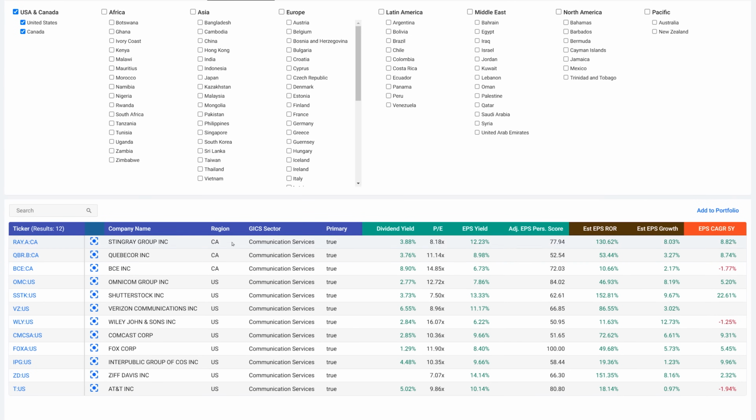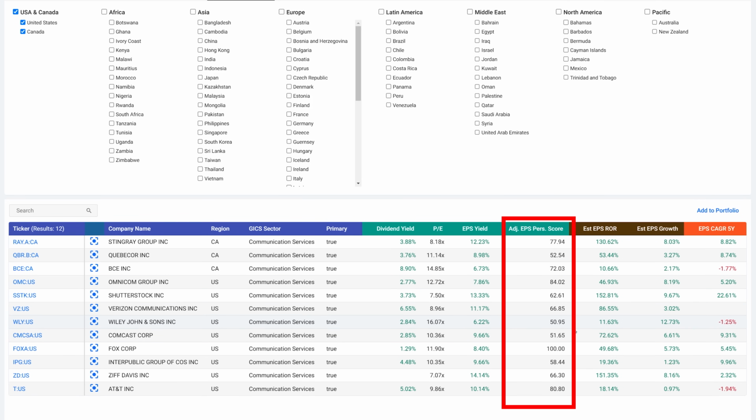Okay, and you can see that here on the report. The regions are Canada and US only. These are all communication services companies. They're all primary tickers. 11 of them have a dividend yield, 1 doesn't. And they all have PE ratios that are below 15, which gives them an earnings yield that's above 6%, actually 6.5% in this case. Well, with the exception of Wiley and Son, it's only got an earnings yield of 6.22. This is where I see the sweet spot of value, which is why I'm doing that. The earnings persistency scores are all above 50%.